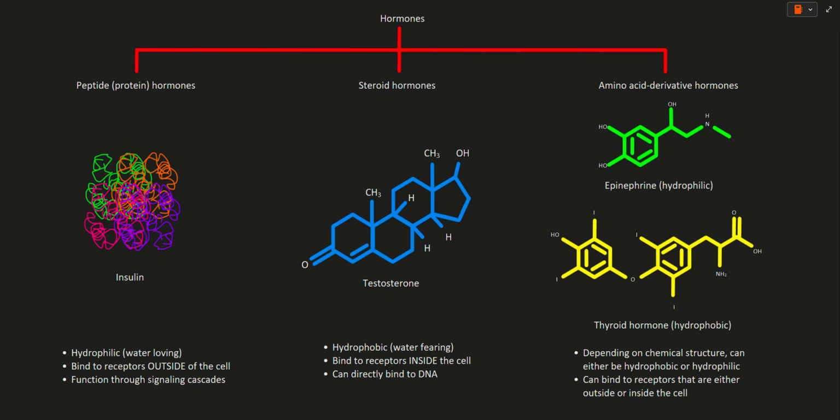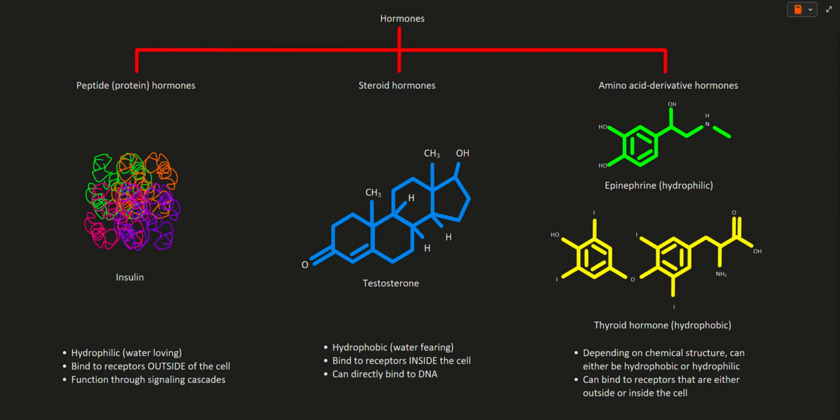There are many different types of hormones that are different due to their structure. The first are peptide hormones, which are proteins. Peptide hormones are hydrophilic, which means they interact with water. The cell membrane is hydrophobic, which means it doesn't interact with water. Because peptide hormones are hydrophilic, but the cell membrane is hydrophobic, peptide hormones cannot pass through the cell membrane. This means they must bind to receptors outside of the cell and activate signaling cascades.